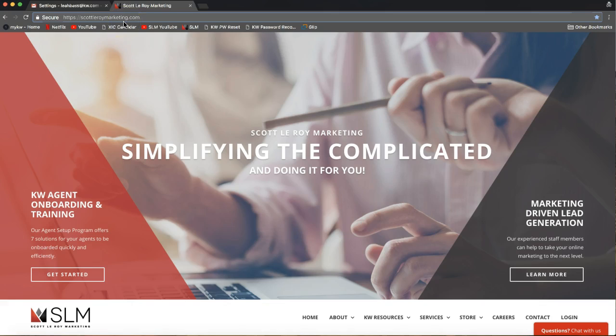Okay, and so what a lot of offices will do is when they send over the agent's MyKW username and password, they also send us the agent's personal email address. At that time, if you choose to do this process, we will take that personal email address and send the agent the correct questionnaire from our side. So we'll send them a questionnaire and we'll copy you in on that so you can see they received it, to help encourage them to fill out the questionnaire. So that's another part of the process that seems to work really well for offices. Again, send us over their email address and we will send them the questionnaire directly.